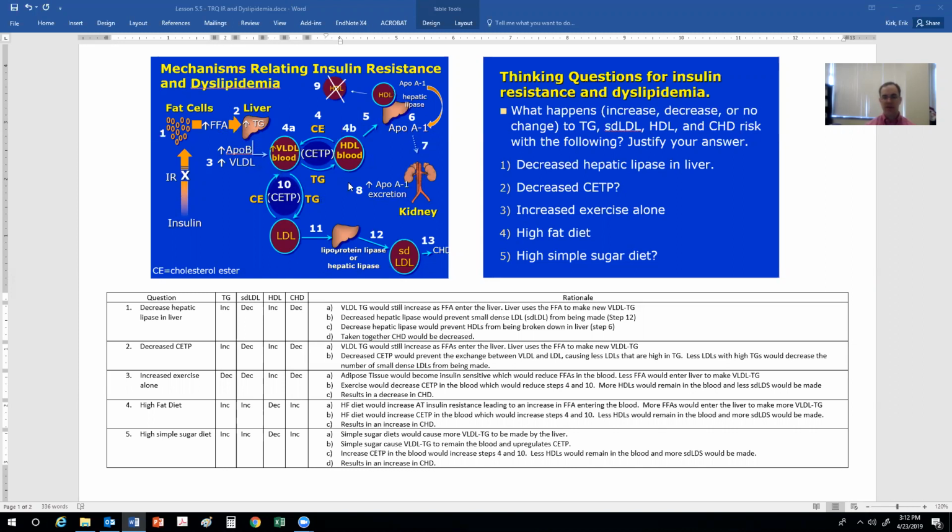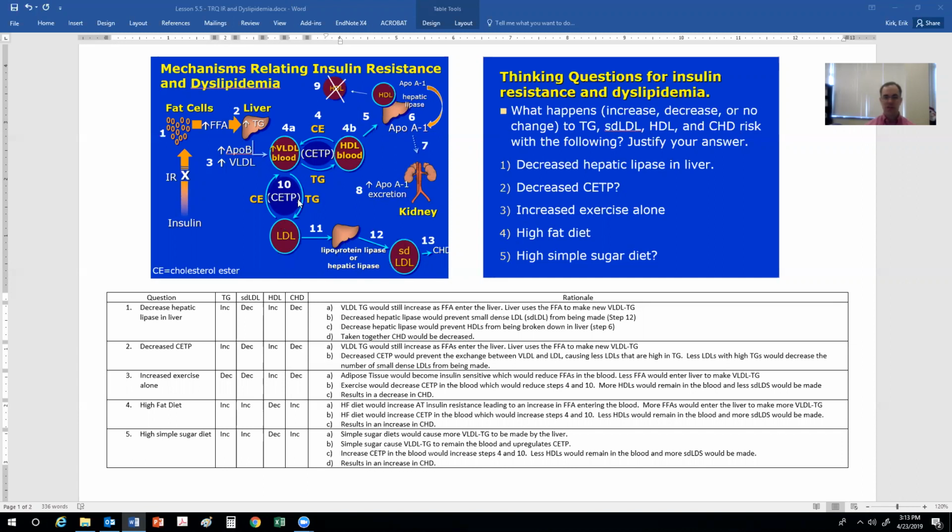However, hepatic lipase would affect the small dense LDL, because you would have less hepatic lipase available to change the LDL into a small dense LDL. At the same time, a decrease in hepatic lipase would cause an increase in HDL because you have less hepatic lipase to break apart the HDL from the ApoA1. Also, taken together, a reduction in small dense LDL and an increase in HDL would cause a decrease in coronary heart disease.